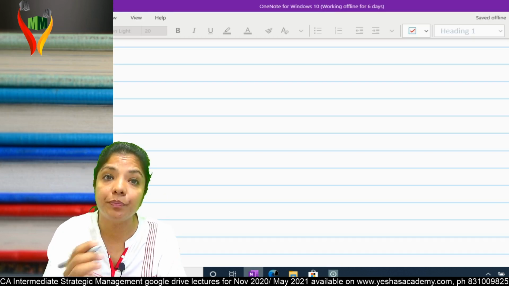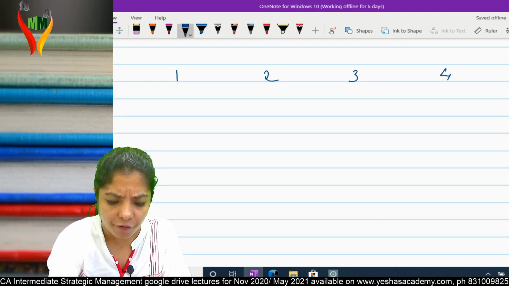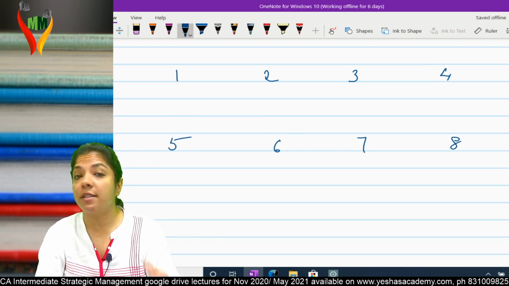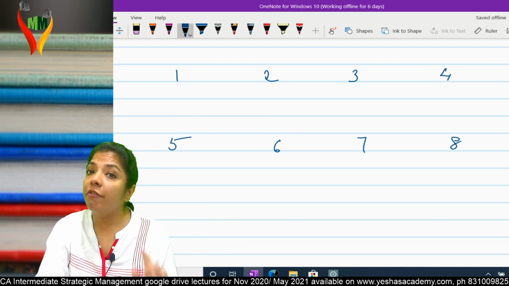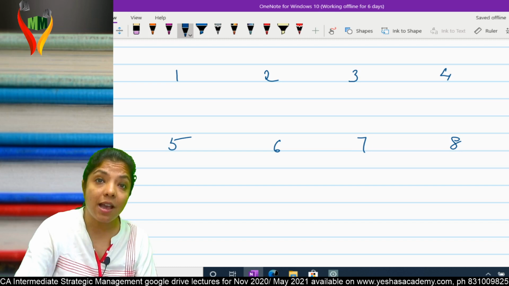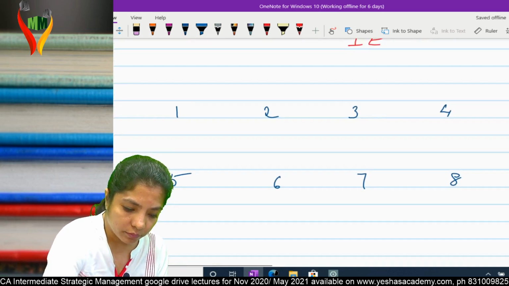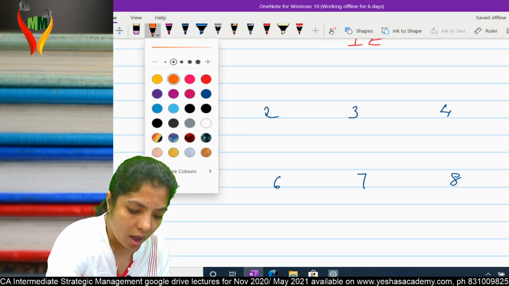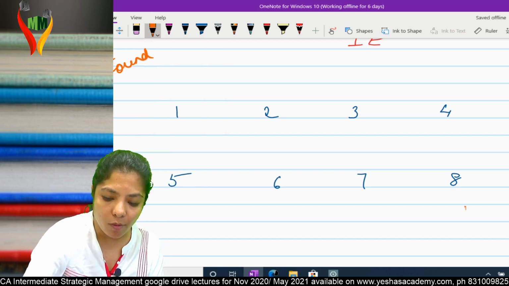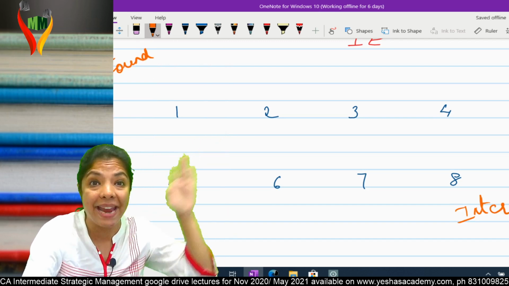Let's take an example over here. Assume we have 8 activities, 8 papers from foundation to inter. We have 8 activities to convert our raw material into finished goods. Our raw material as of now is foundation, and I want to clear CA inter. So if I work in all these 8 papers, these are the 8 activities.